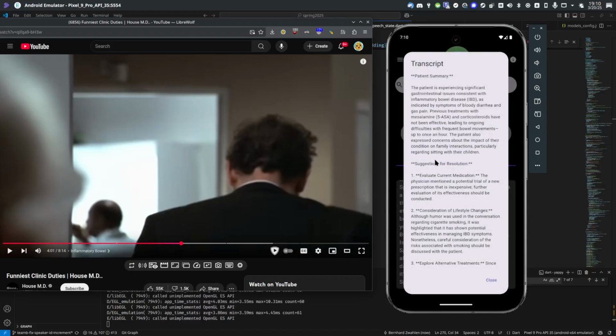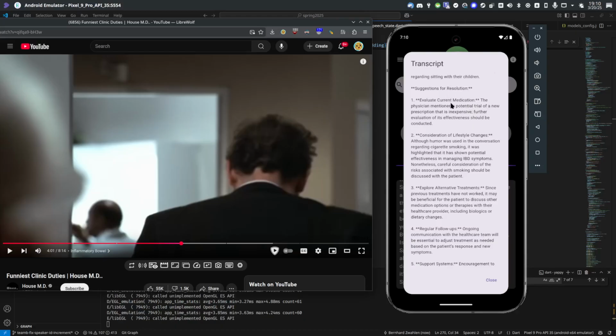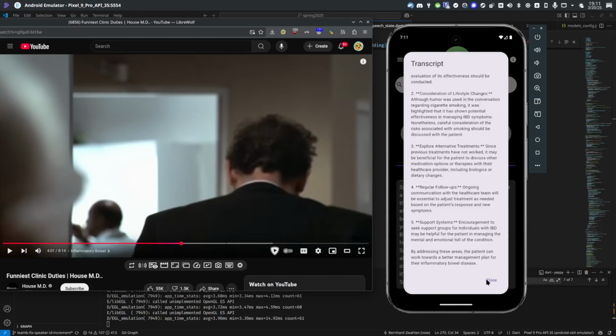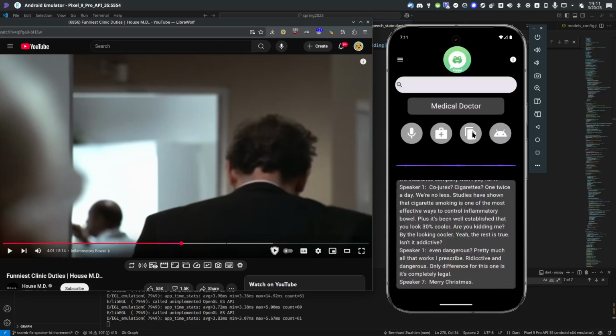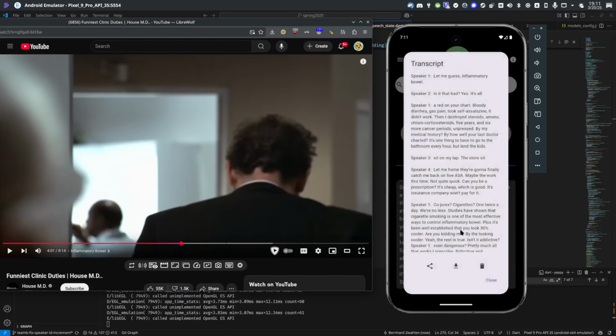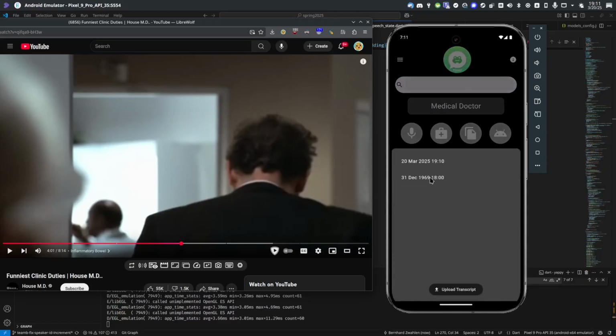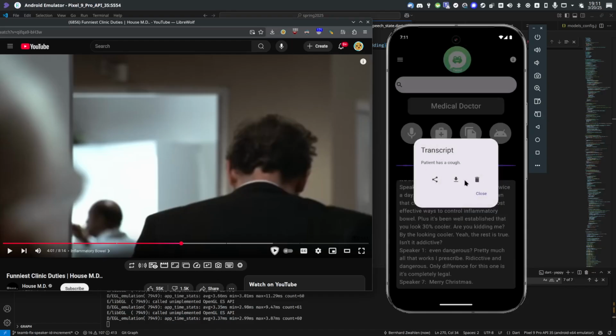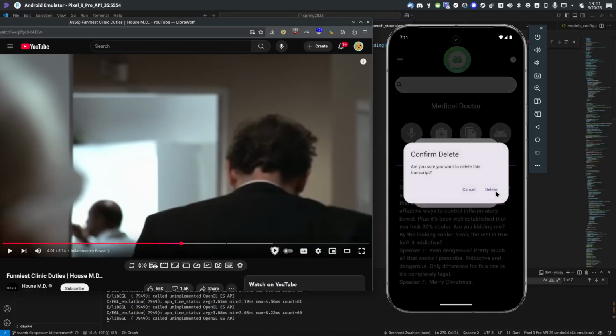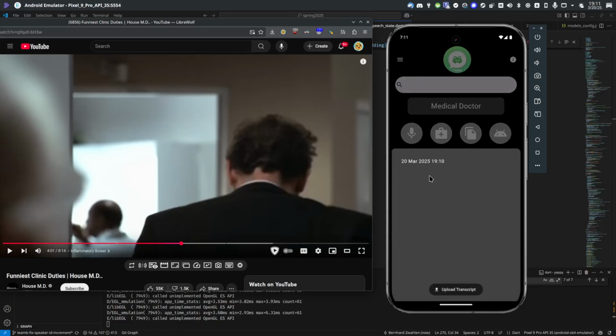And there we have our transcript summarized by the AI. That's being sent off to OpenAI for that analysis. Inflammatory bowel disease, and it gives some suggestions there. Close that. Once again, our transcript is present. That's an example transcript. Let's delete that. It's gone now.